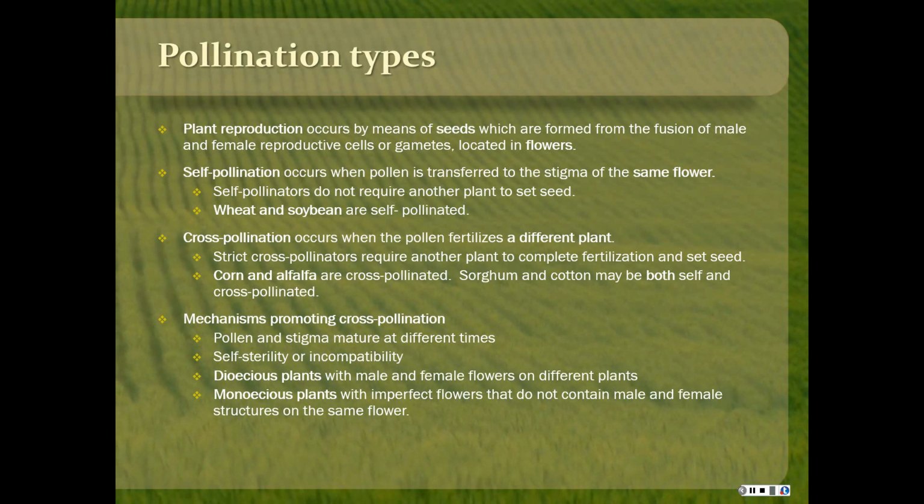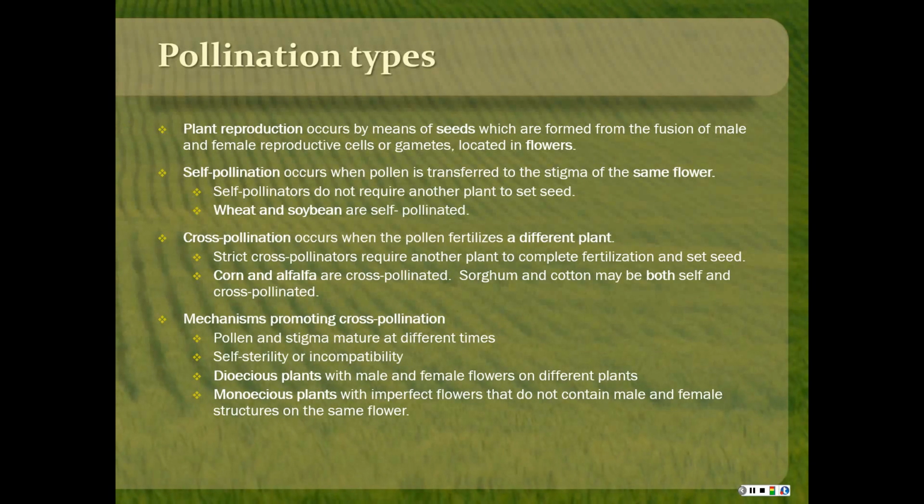Self-pollination occurs when pollen is transferred to the stigma of the same flower. So basically the pollen fertilizes the same flower that it came from. Self-pollinators don't require another plant to set seed. If there was just one plant there, it could fertilize itself. And so plants like wheat and soybean are self-pollinated.